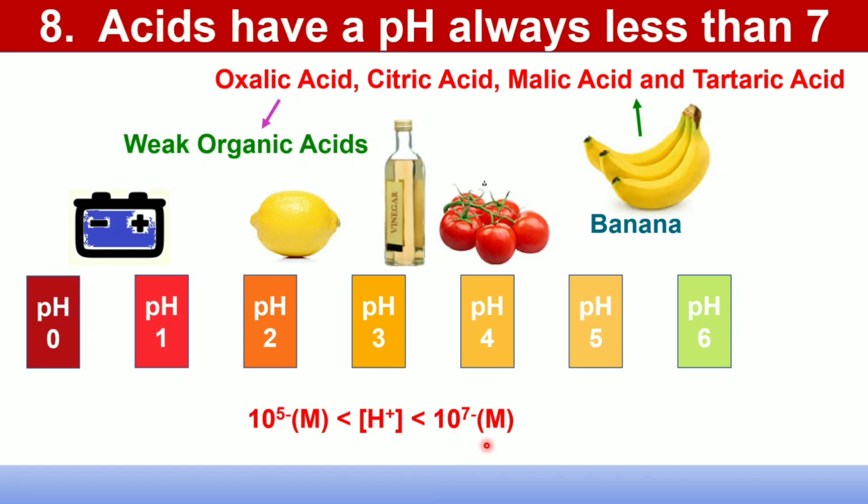So pH should be minus log 10^-5, that is 5, to minus log 10^-7, that is 7. So pH of banana should be between 5 to 7, and it is found that banana has a pH 5.5 to 6.5.